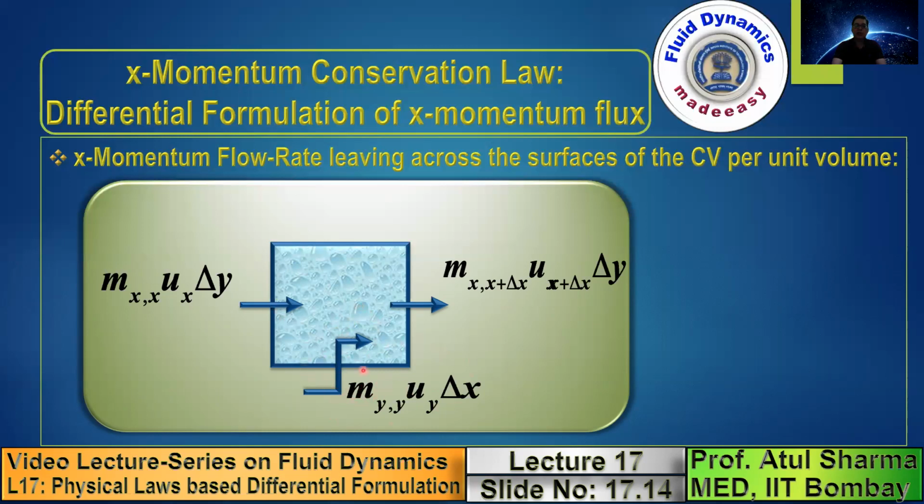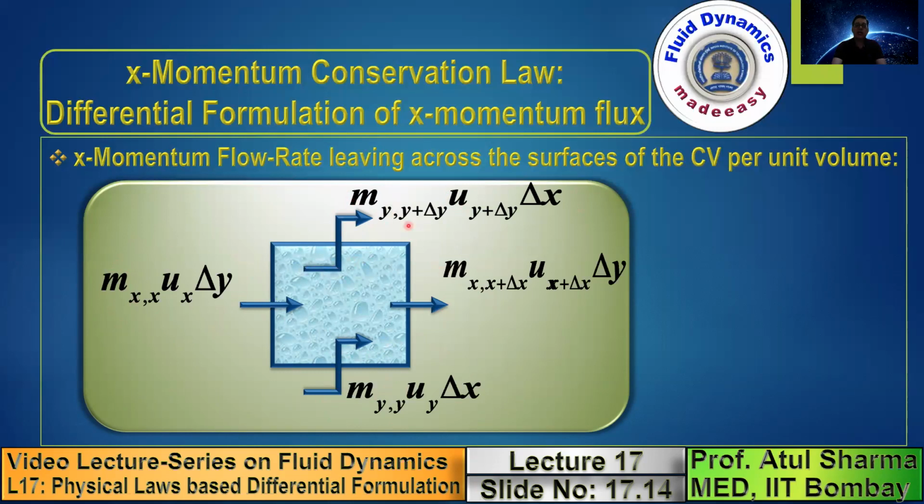This is the x momentum flow rate entering from the bottom surface. This is the x momentum flow rate entering from the left surface. This is the x momentum flow rate leaving from the right surface, and this is the x momentum flow rate leaving from the top surface. Here again, the direction of the mass flux is vertical, the direction of the velocity is horizontal, so that's why it is shown by a zigzag arrow.